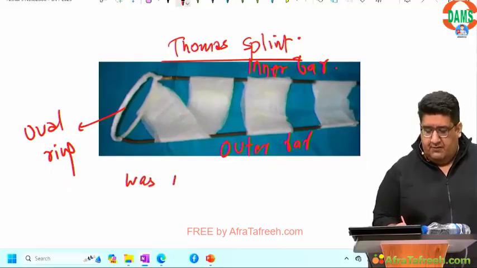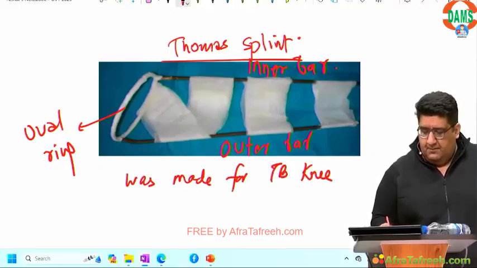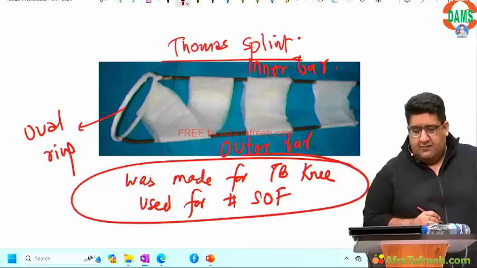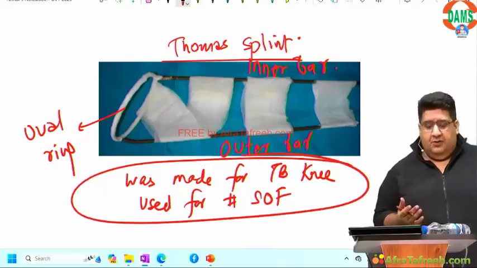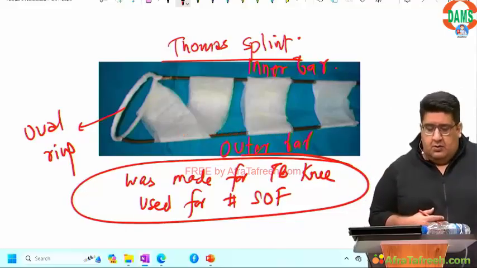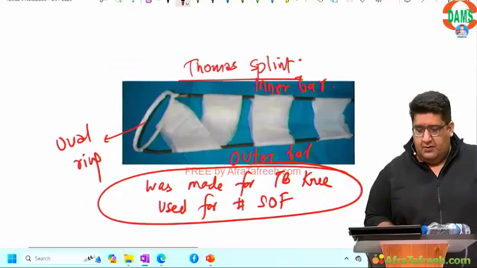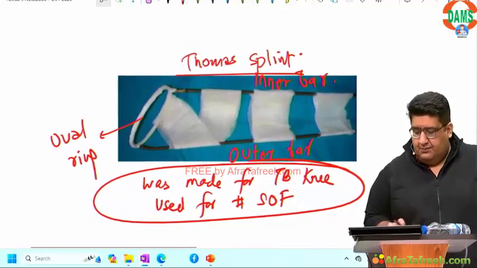Was made for TB knee. Now used for fracture shaft of femur. Done. Very basic splint as an image-based question.